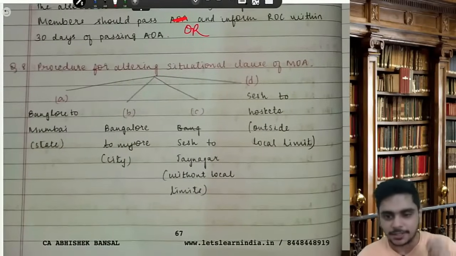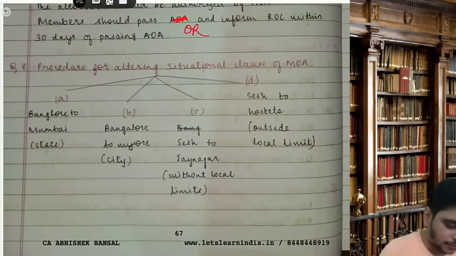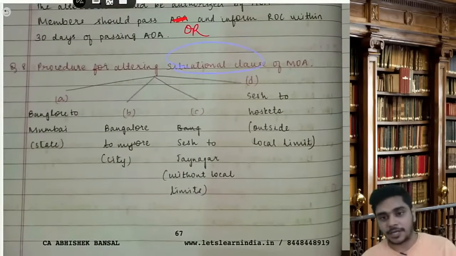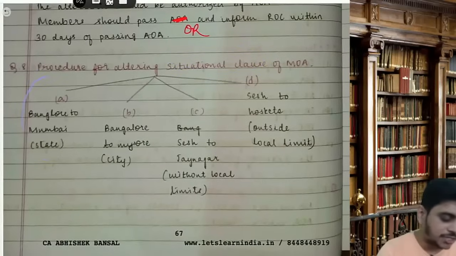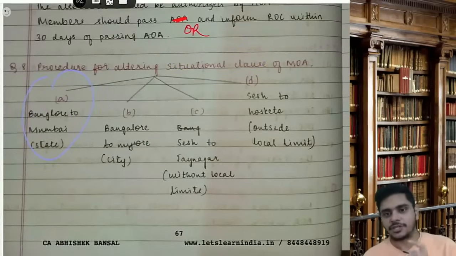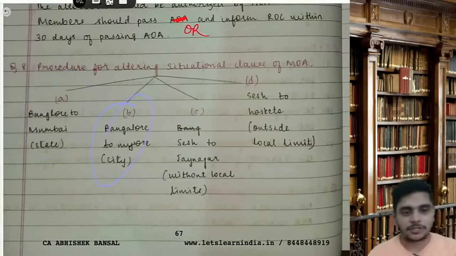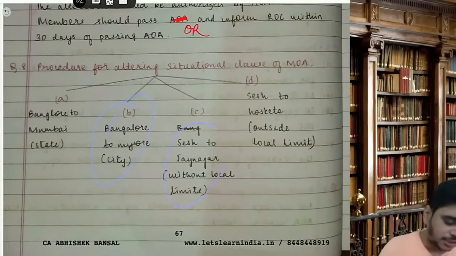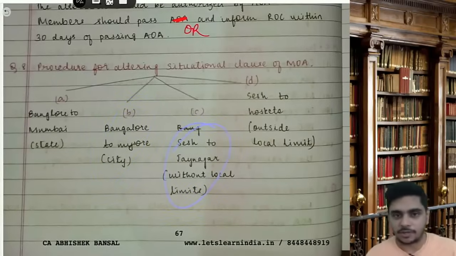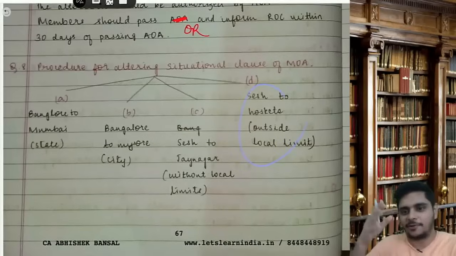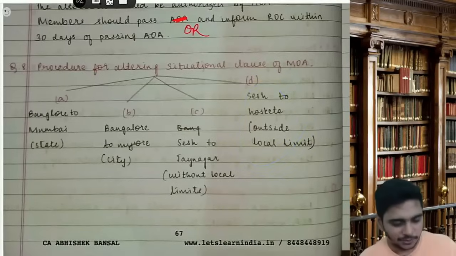Then, next, sir, what is the procedure for altering the situation clause of the MOA? Important answer, big answer. One, you are changing the state, like from Bangalore to Mumbai. Or from Bangalore to Mysore, you are changing the city. From Seshadipuram to Jayanagar, that is within the local limits, or Seshadipuram to Hoskote, outside the local limits.